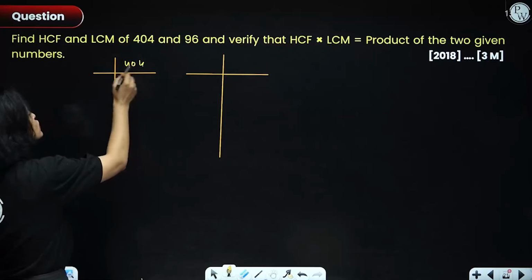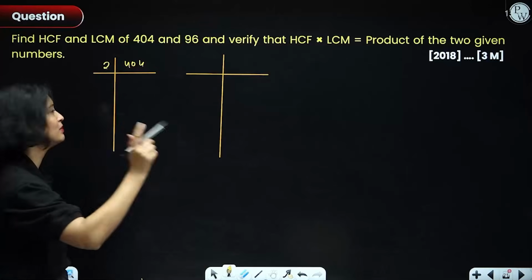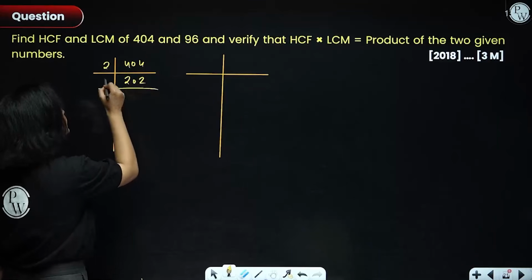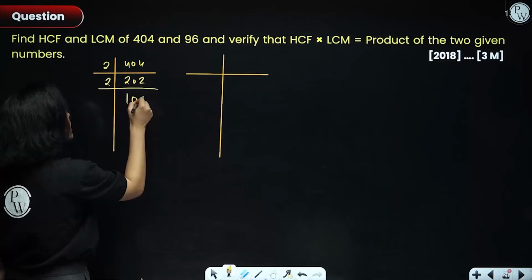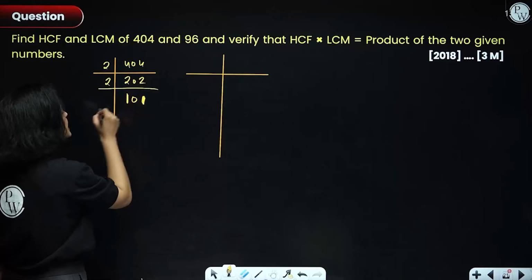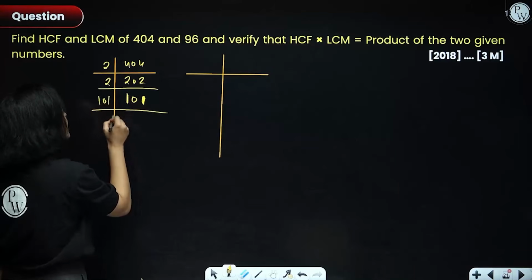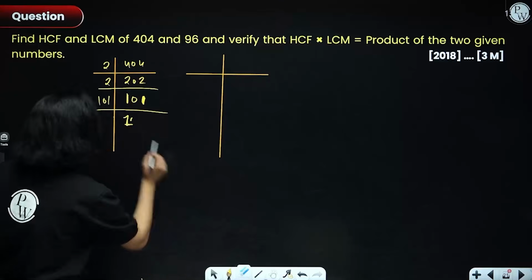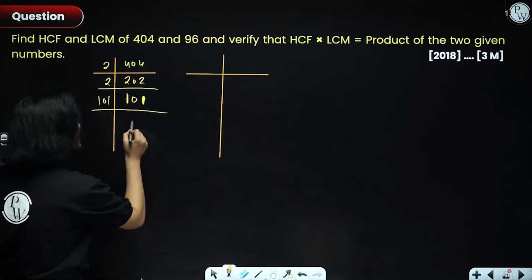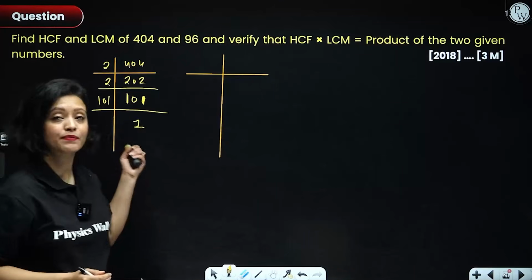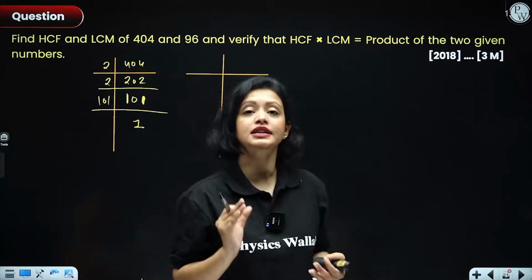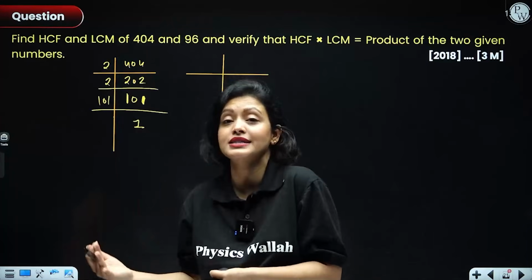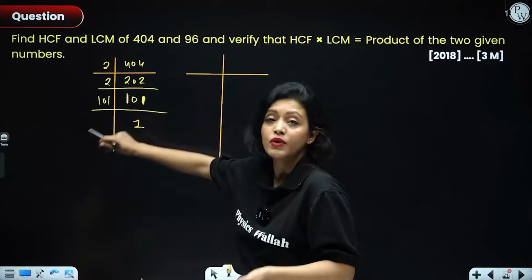Okay? So now here we have 404. We can see that 404 is divisible by prime number 2. So I'll divide it by 2 and I'll get 202. Again, I can divide it by 2, I'll get 101. Now 101, everyone, I don't think it's divisible by any number other than 101 because it's a prime number. Please do not waste your time in figuring out whether it's prime or not. There are certain types of numbers that are repeated in board exams, so remember, 101 is prime.